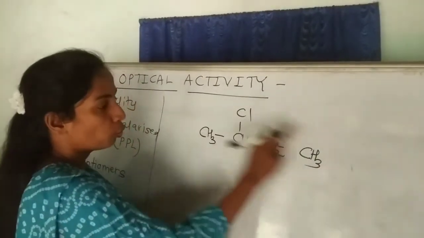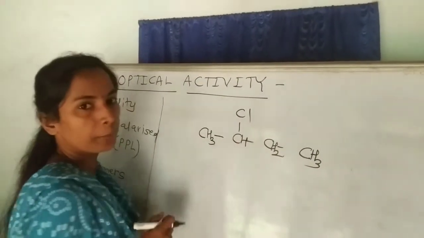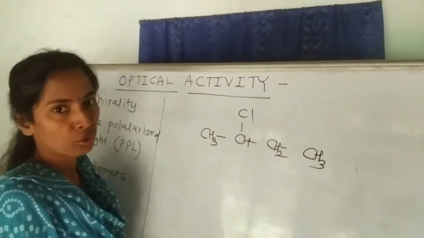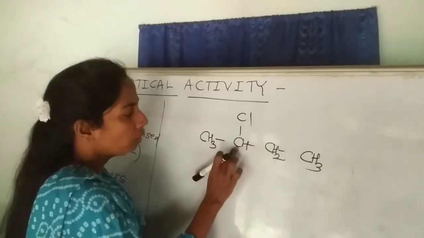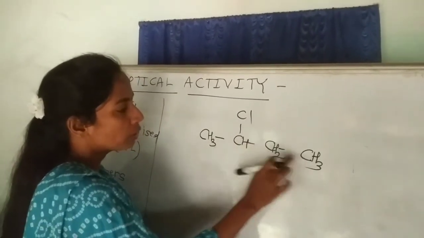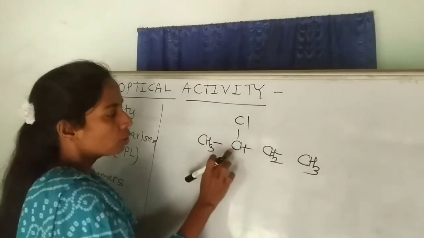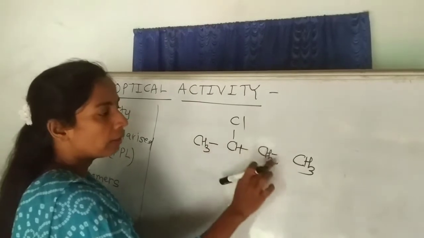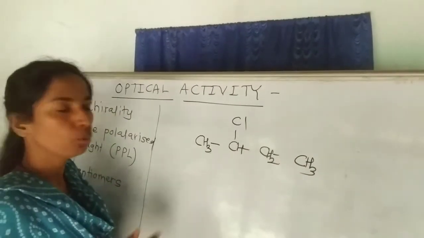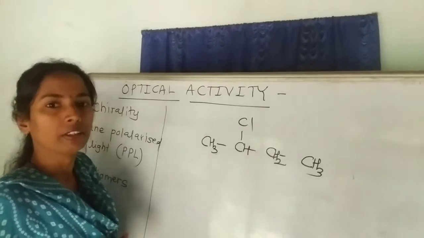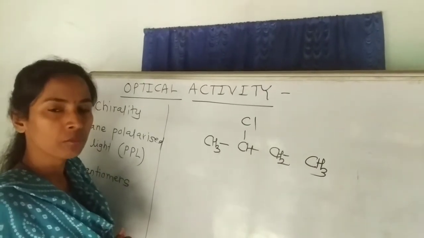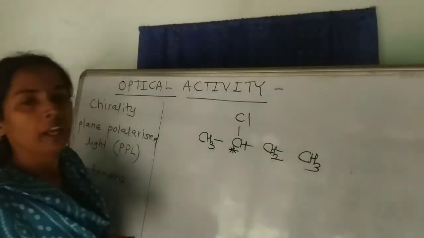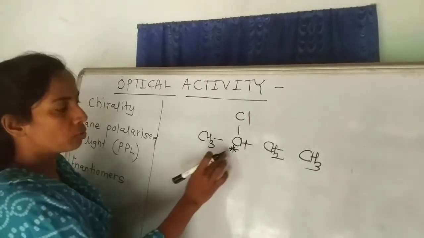So out of these 4 carbons, the second carbon is the carbon which is attached to 4 different atoms or groups, which are chlorine, hydrogen, CH2CH3 and CH3. So this carbon is attached to chloro, hydrogen, methyl and ethyl. These are the 4 different groups, and such carbon which is directly attached to 4 different atoms or groups of atom is called chiral carbon, and such carbon is denoted by using the asterisk.